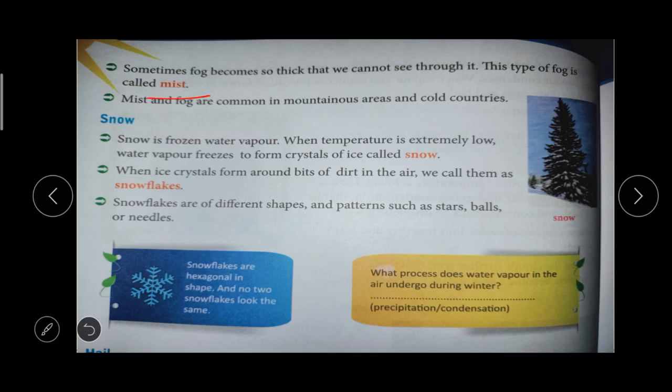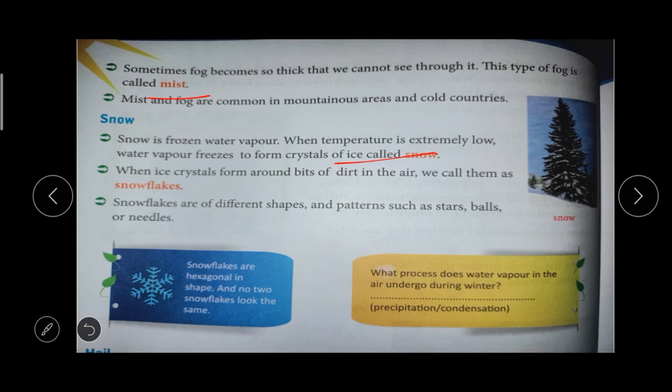Okay, mist and fog are mostly common in mountainous areas and in cold countries. Okay, mist and fog. Then the next one is snow. You know about snow, right? Snow is frozen water vapor. When the temperature becomes very low, the water vapor freezes to form crystals. That is called snow, ice. Okay, ice.